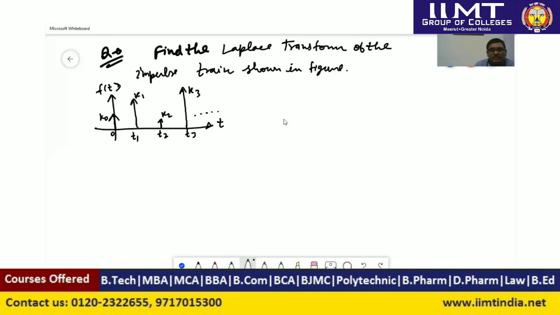Although many of you know what the impulse signal is, here I will explain the basic definition of the unit impulse signal, which is denoted as delta t.